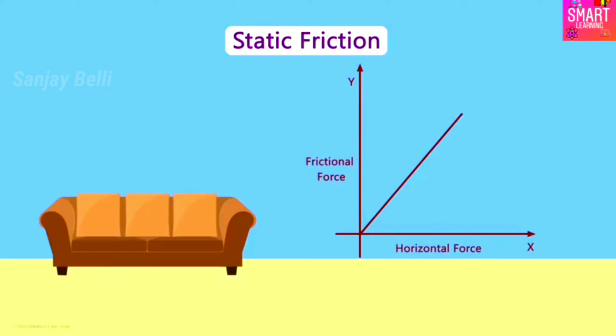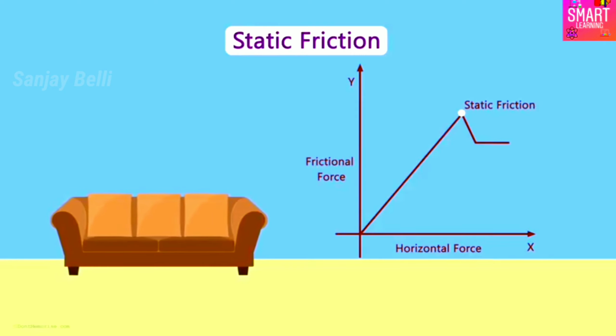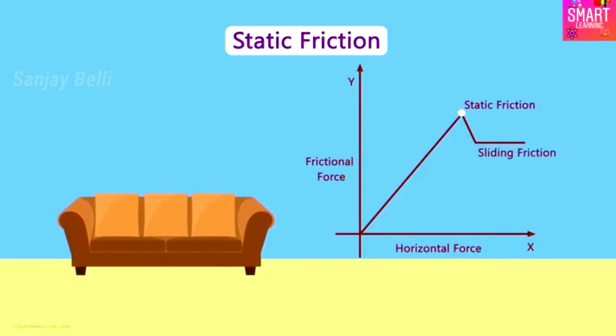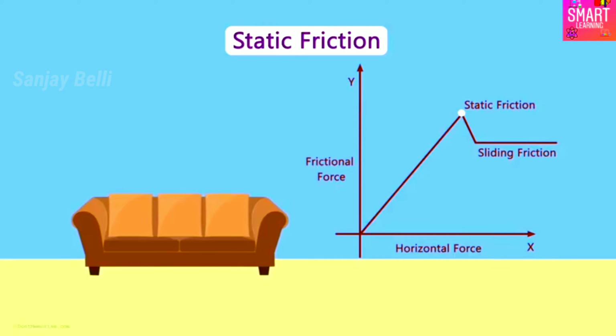This continues till a point where the sofa just starts moving, and that's where the static friction ends and the sliding friction begins. The sliding friction is more or less constant.